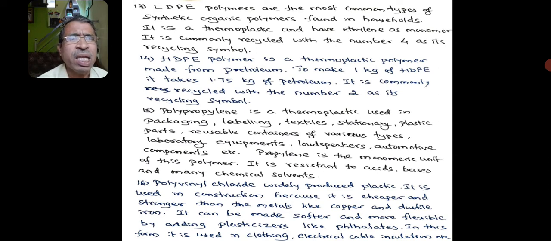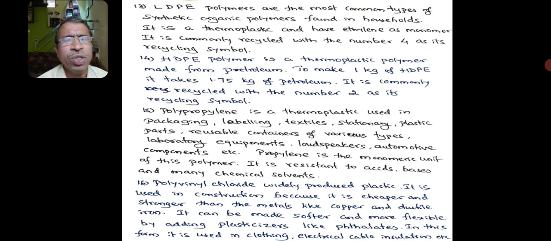Polypropylene is another thermoplastic polymer used in packaging, labeling, textiles, stationery, plastic parts, and reusable containers of various types.